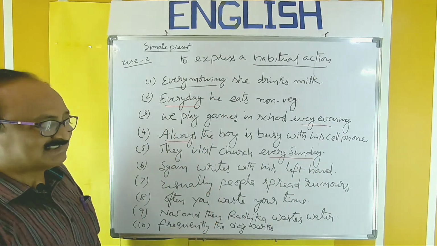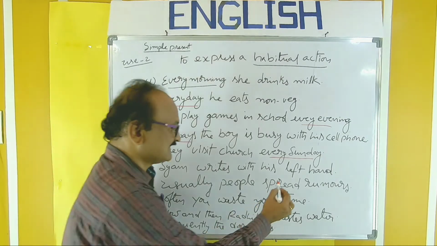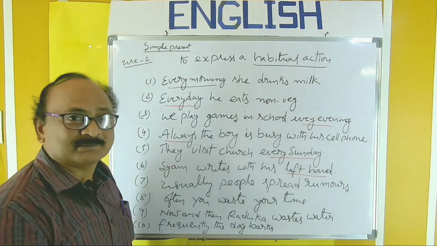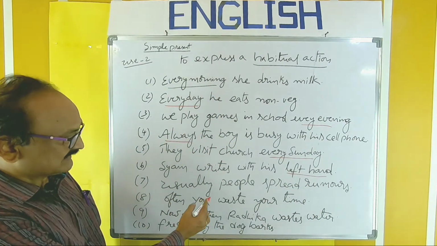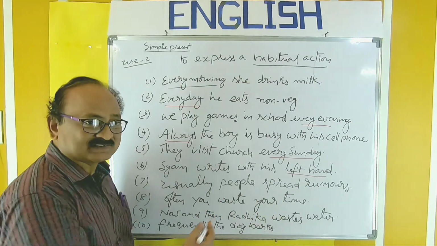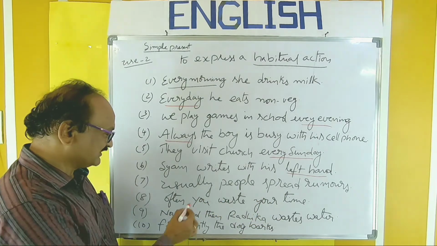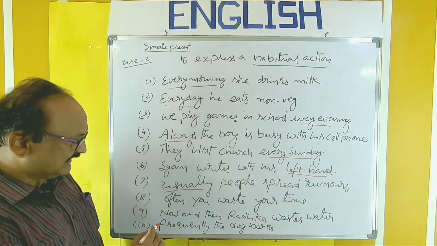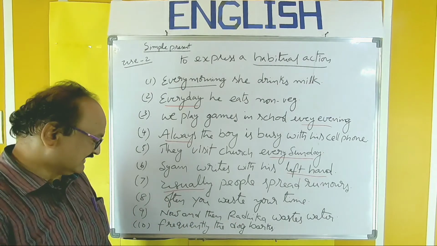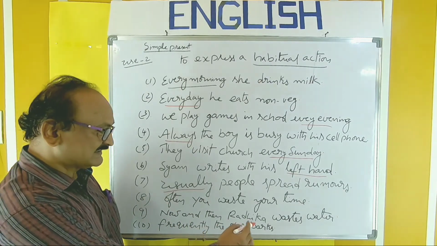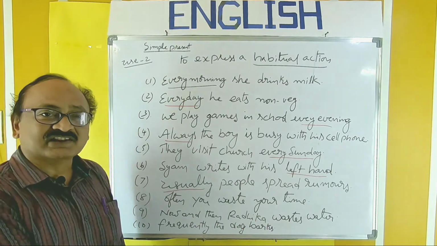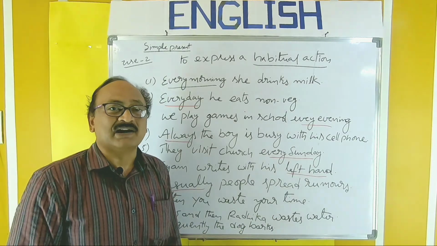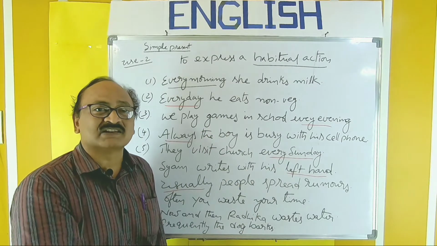Sham writes with his left hand. Writing with his left hand is his habit. Usually people spread rumors. So it's a habit of people. That's why usually. Often you waste your time. Now and then Radhika wastes water. Frequently the dog barks. So all these are habitual actions.